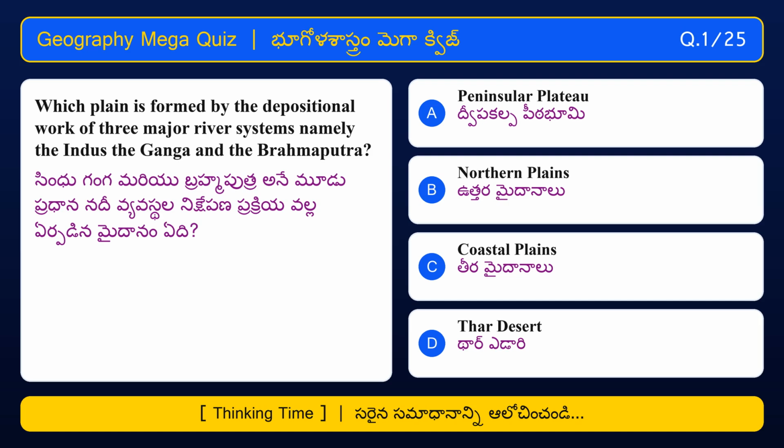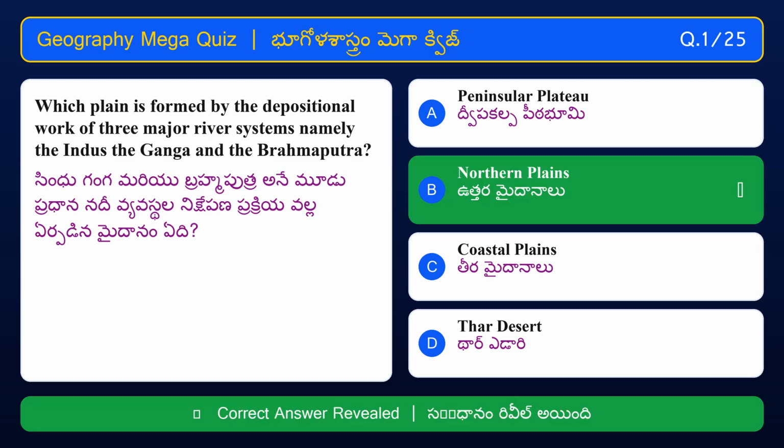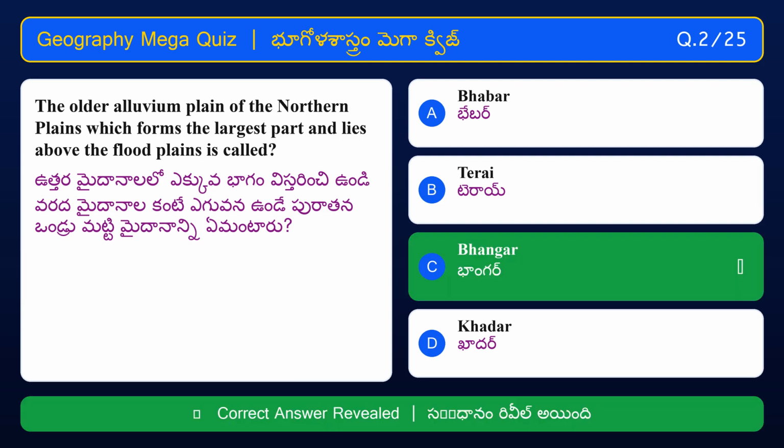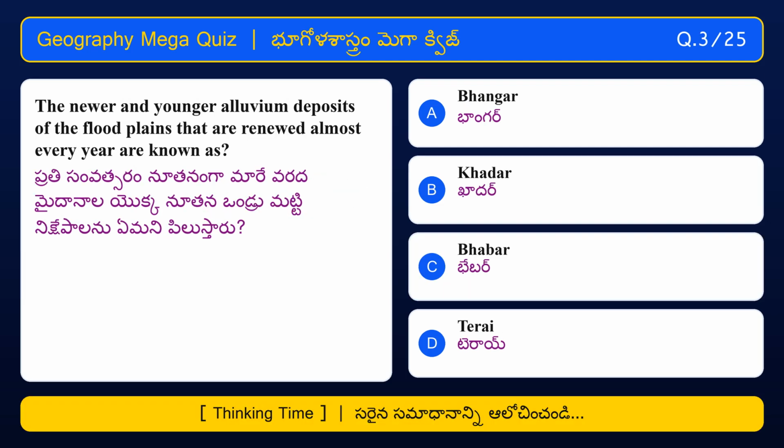Which plain is formed by the depositional work of three major river systems, namely the Indus, the Ganga, and the Brahmaputra? Northern Plains. The older alluvium plain of the northern plains, which forms the largest part and lies above the flood plains, is called Bhangar. The newer and younger alluvium deposits of the flood plains that are renewed almost every year are known as Khadar.